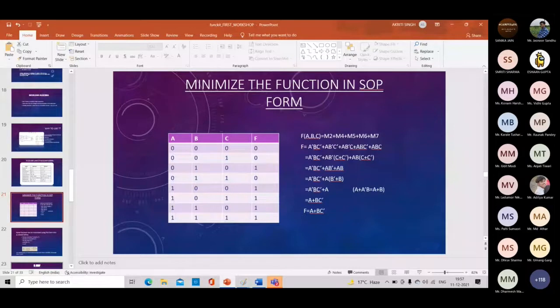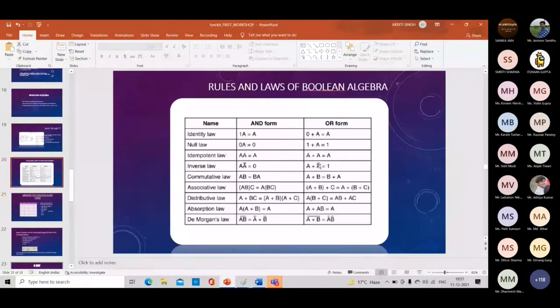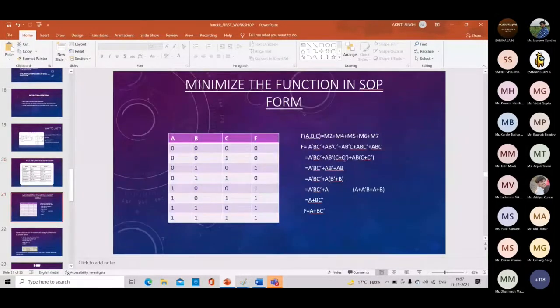So equal to, in these two cases, you will see we have taken a dot b bar as common. Then you will have c complement plus c, and in another case we have taken a dot b as common. Again we have c plus c complement. So c plus c complement will be 1 by inverse law, as a plus a complement equals 1 in inverse law. And the next c plus c complement will be 1. If we take the dot product of 1 with any variable, then we will have the same variable. A dot b bar into 1 will be a dot b bar, the same for ab.